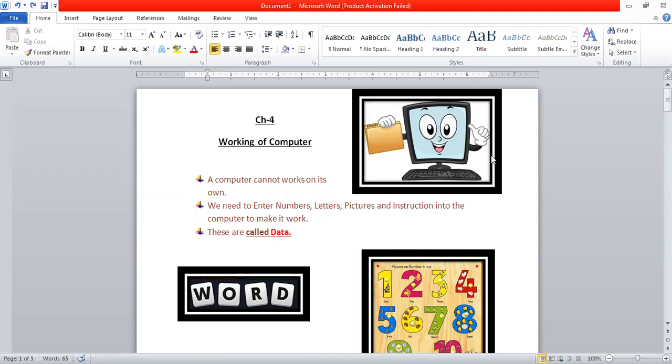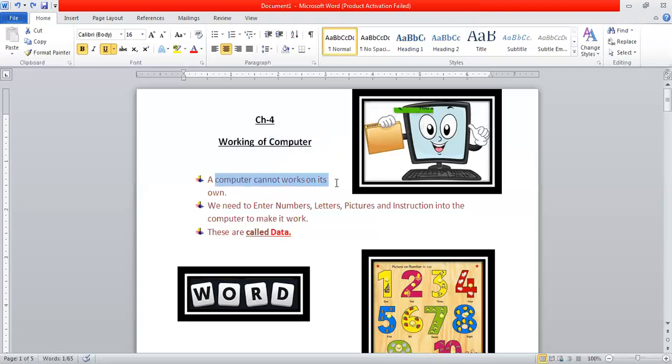Now let us start with our new chapter, that is working of computer. We all know what is computer. I hope you all know. Yes or no? So, what is computer? Computer is an electronic device which always works on our instructions. It never uses its own mind. That means it never works on its own. It needs our instructions to work.